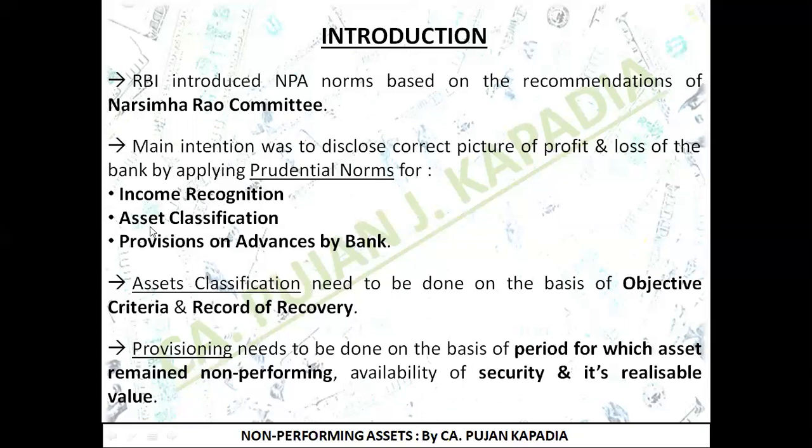Second point is with regard to asset classification. Now you all know for a bank the loans or advances which are given are nothing but an asset. Now how to classify that asset? We are going to deal with this particular topic in the later slides, like classification of assets. Assets are broadly classified into two types: performing assets and non-performing assets.